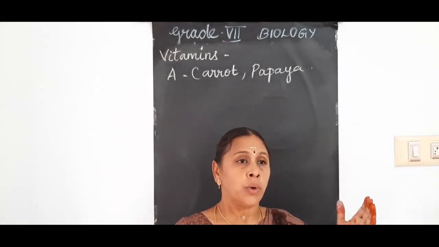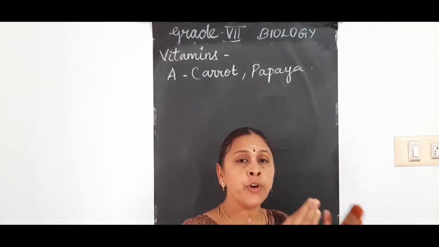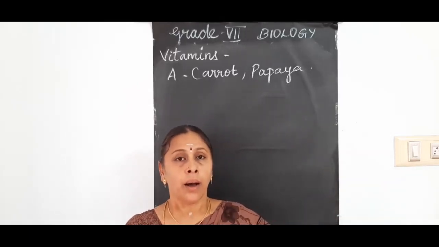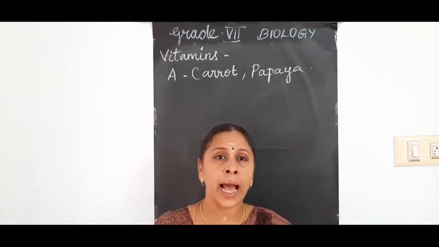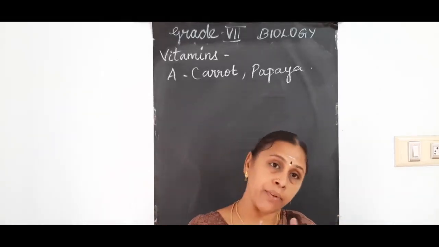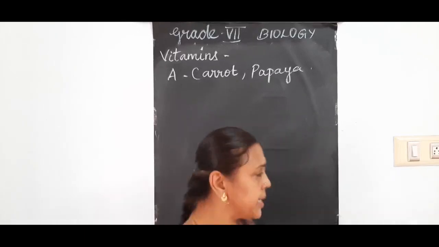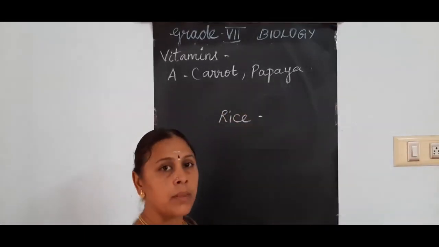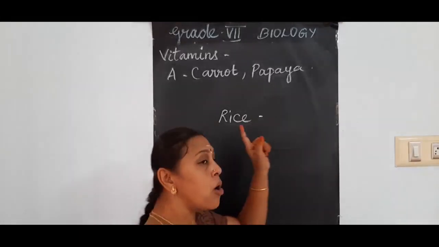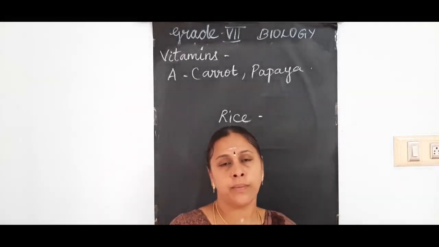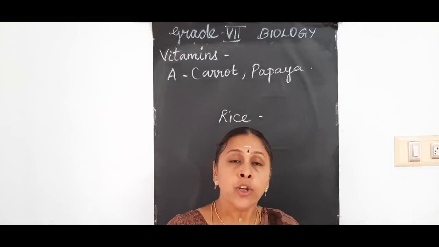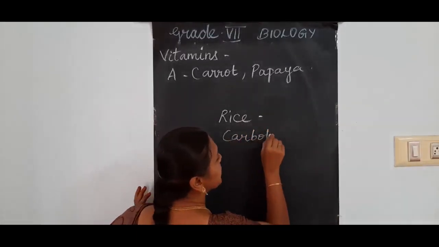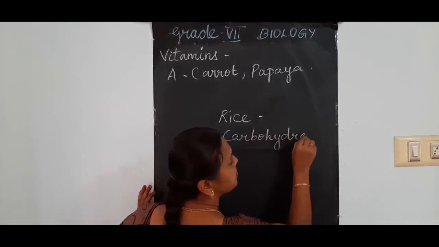So particular food will have particular nutrients mainly. All the food will have all the nutrients. For example, let us take rice. We call rice a carbohydrate food. That means you should not think only carbohydrate is present in this rice.